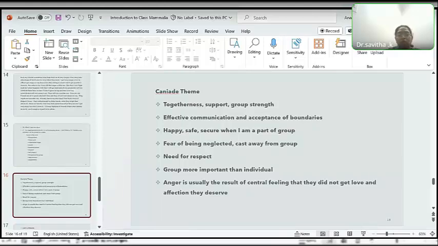And because of this theme, they have continuous dissatisfaction and a kind of disappointment, because of this conflict: whether I'm stronger or weaker. Am I strong enough to express whatever feeling or anger I have, or am I weak enough to be submissive? And if they are weak, they have a feeling that they are not valued, they are not considered, and things like that. So based on this theme, I thought of Canada, because most of the things were matching.